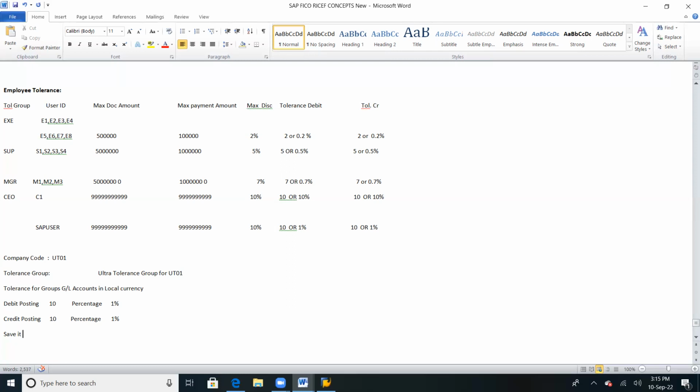Any questions still here? No, Naveen. Once we are done with this, it is done with the GL tolerances. Next one, go to the employee tolerance.